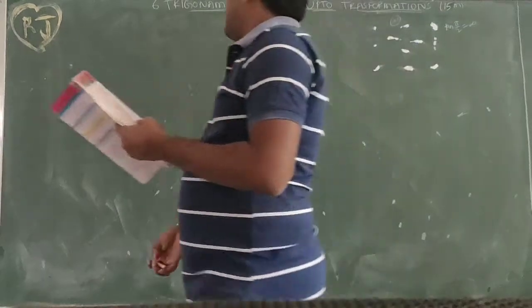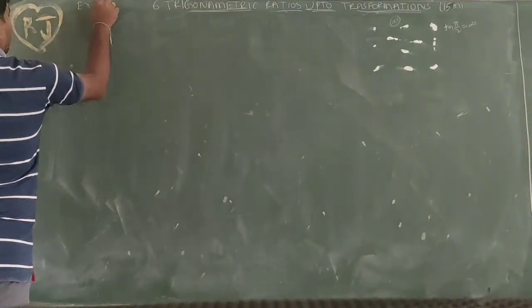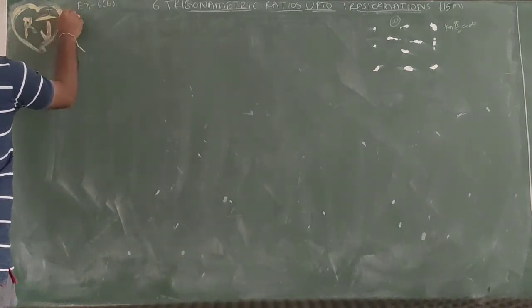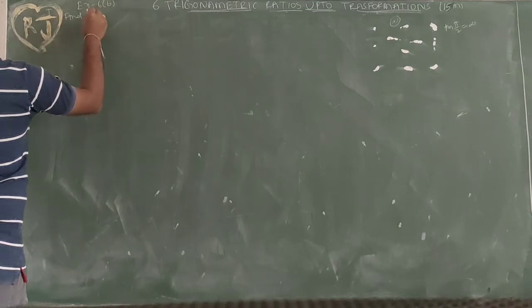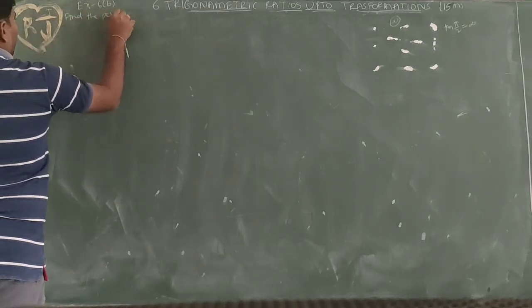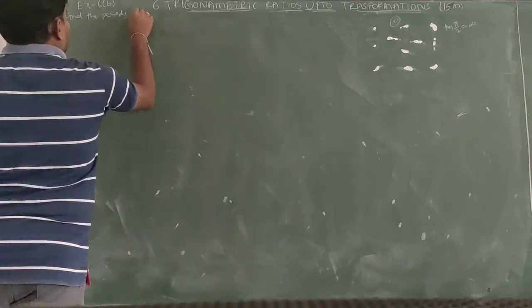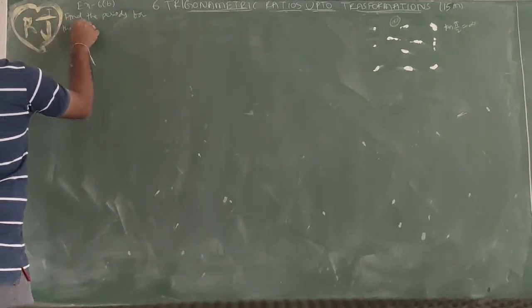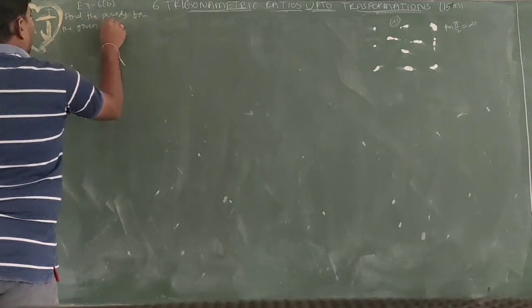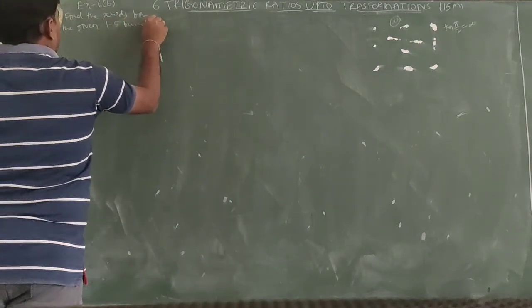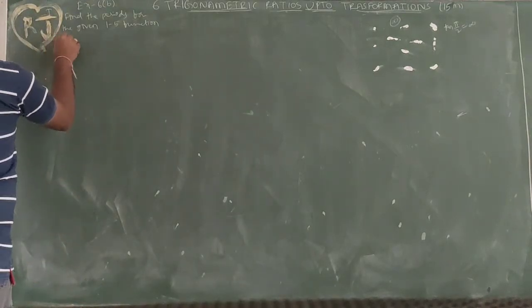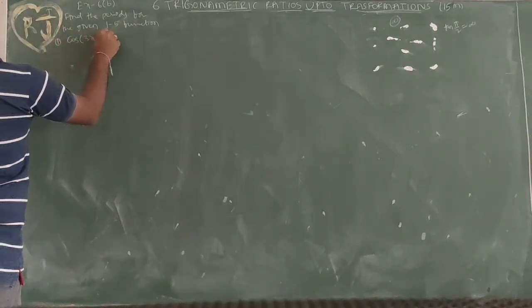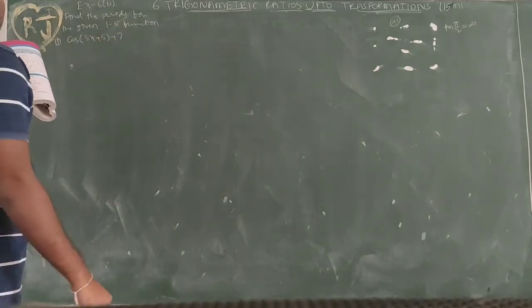Exercise 6b. First question, first bit. Find the periods for the given functions 1 to 5. First one: cos of 3x plus 5 plus 7.